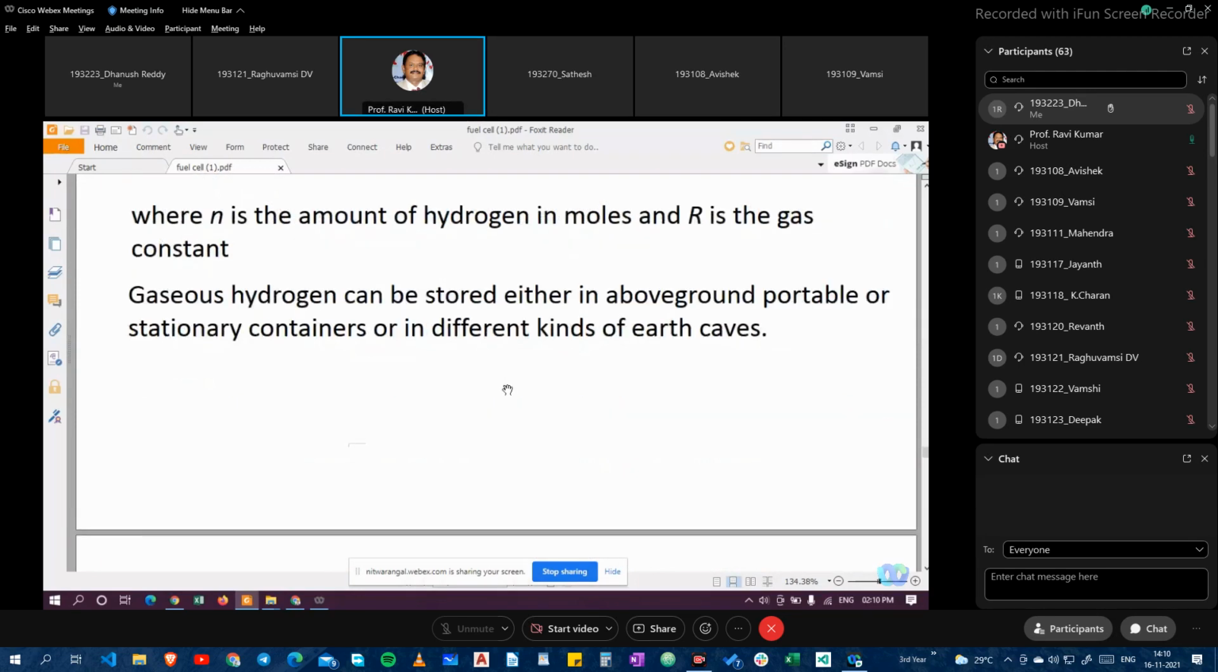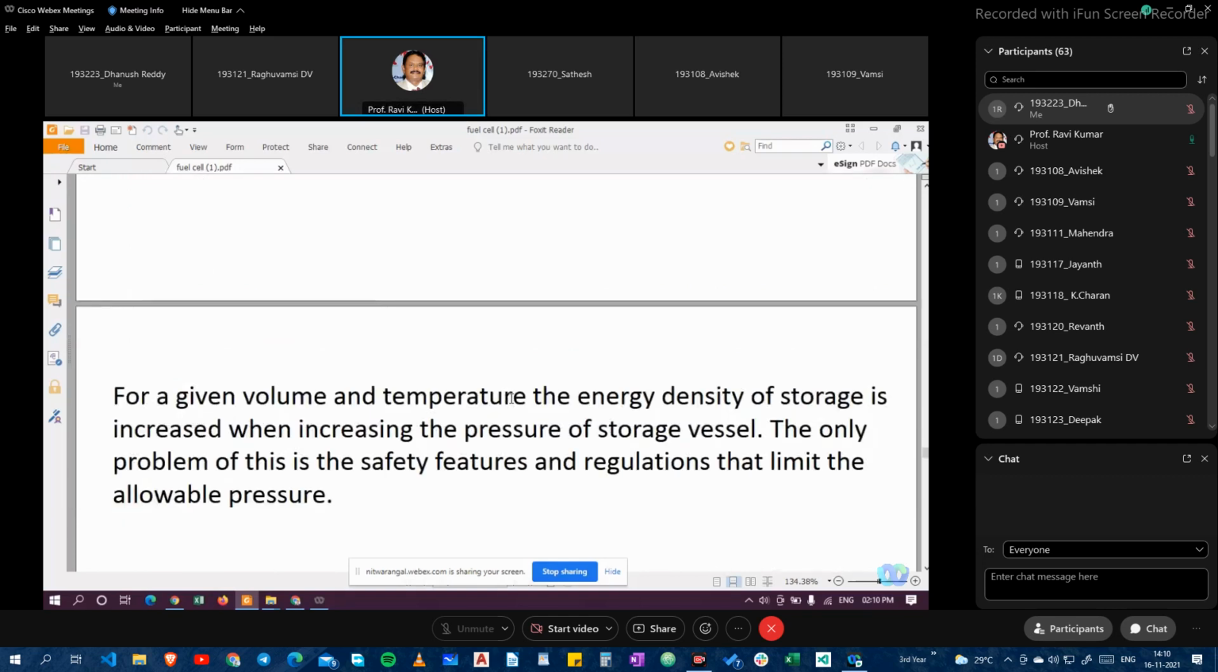For a given volume and temperature, the energy density of a storage is increased when increasing the pressure of the storage vessel. The only problem of this is satisfying the safety features and regulations that limit the allowable pressure.